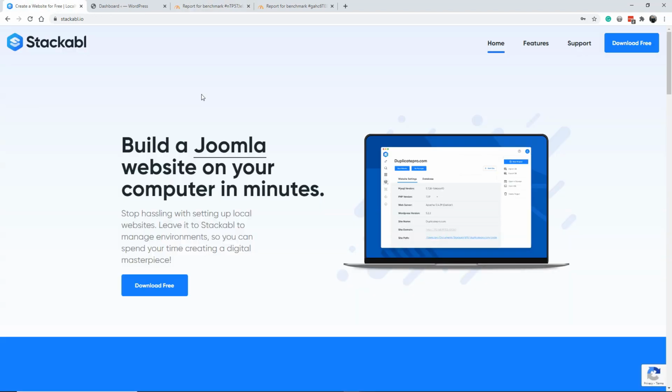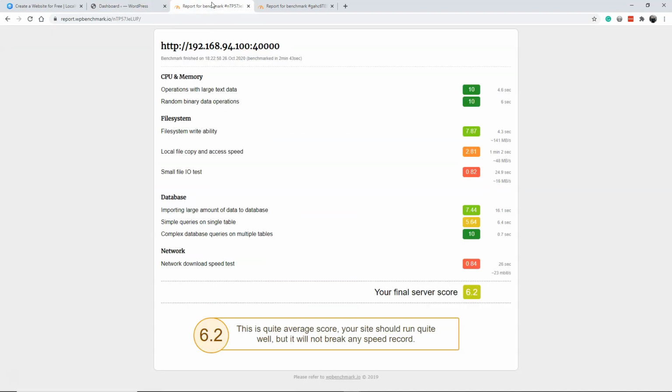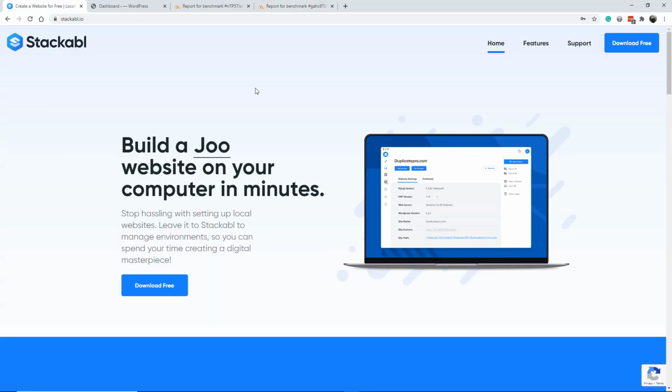So resuming, I can't see myself using this tool for the reasons already mentioned. What I would summarize is the privacy issue: why do I need to sign in always when I want to develop? That's the first. Second, what I haven't mentioned, it took ages, like 3-5 minutes on a very fast computer and fast internet connection, to actually create a new environment. That was another one. Then working on the IP address, I just don't want to deal with it. And then speed, obviously. I give it a no for Stackable local WordPress.